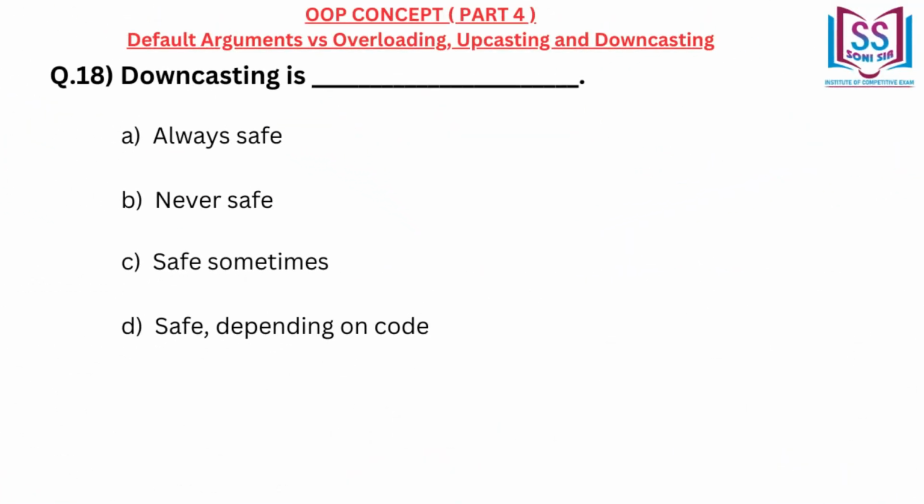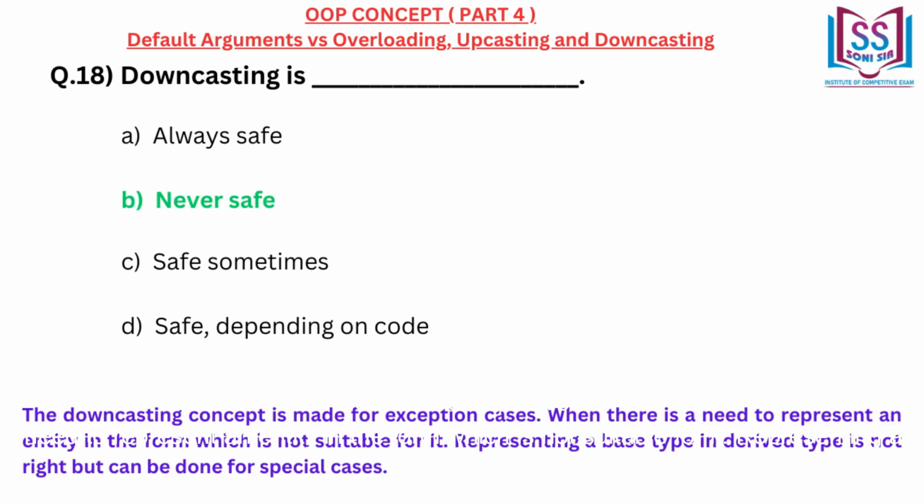Downcasting is dash. A. Always safe. B. Never safe. C. Safe sometimes. D. Safe depending on code. Correct answer B. Never safe.